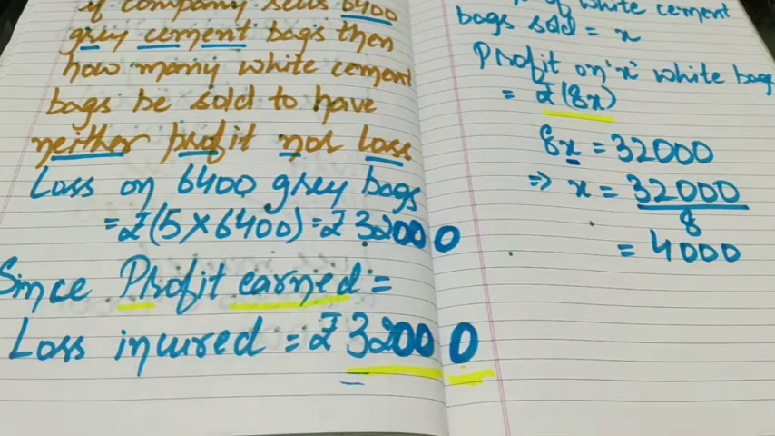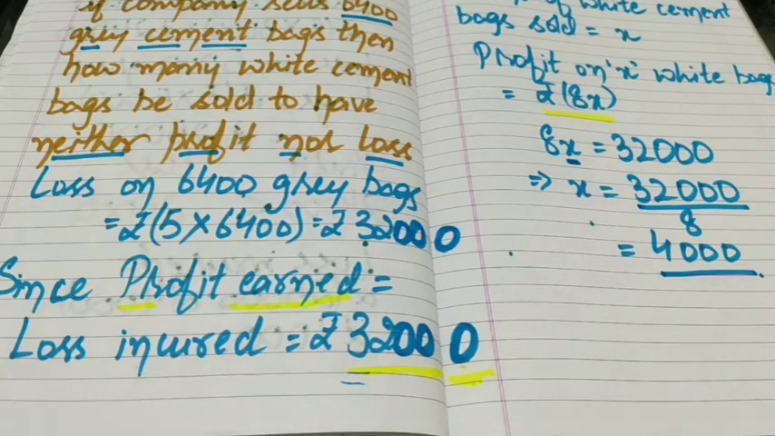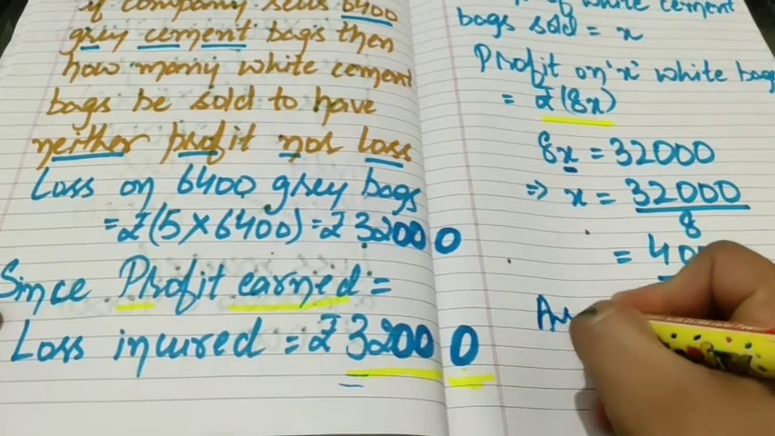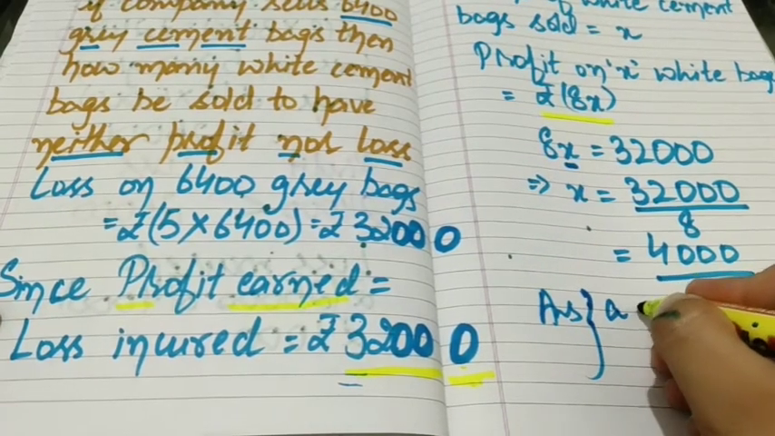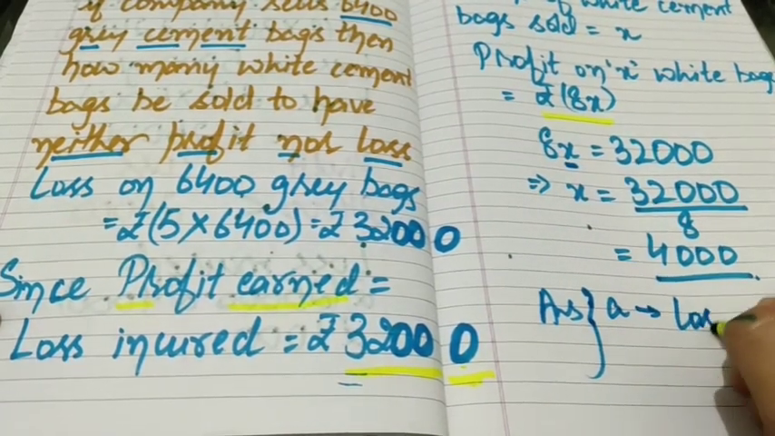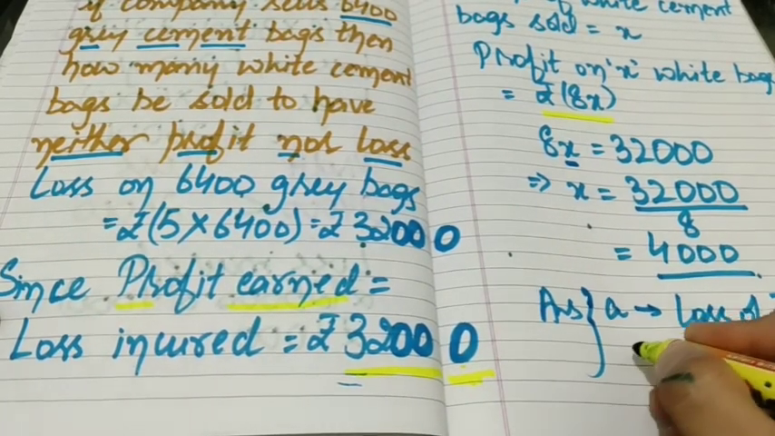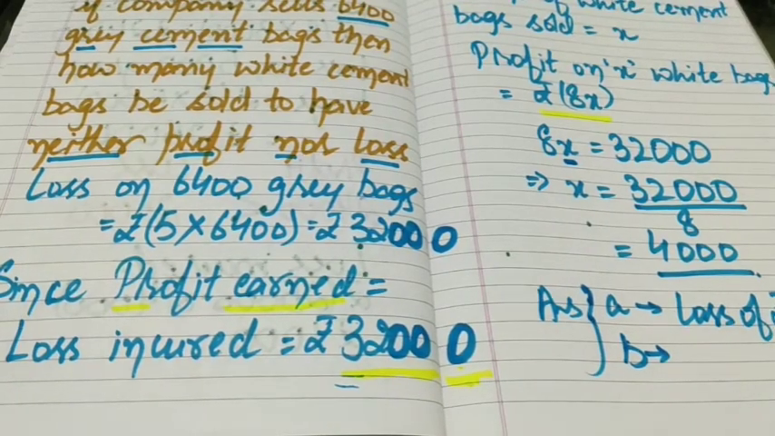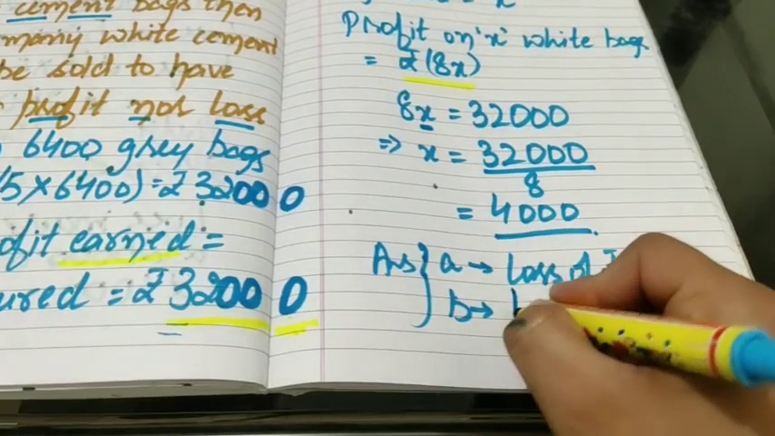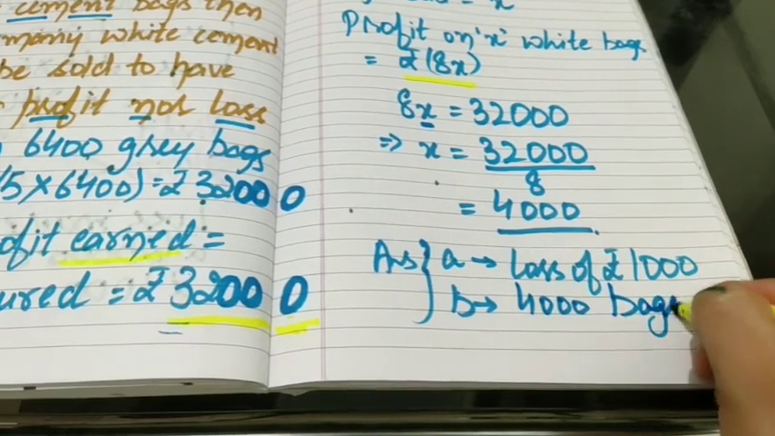That is our answer. So in this question we got two answers. The answer of the first part is loss of rupees 1,000, and the answer of the second part, the B part, is 4,000 bags. Thank you.